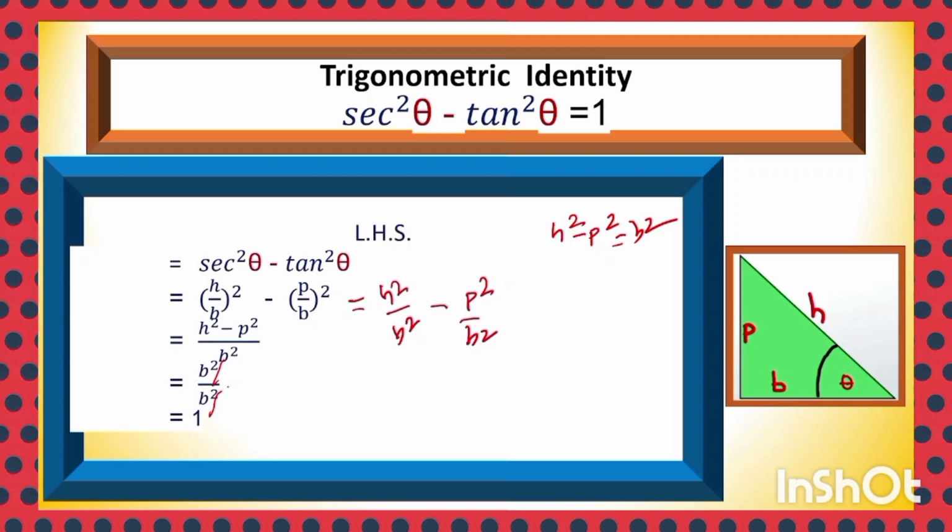Thus, sec square theta minus tan square theta is equal to 1, an important trigonometric identity and statement which is true for all values of angle theta except theta is equal to pi by 2 or 90 degree. An important trigonometric identity.